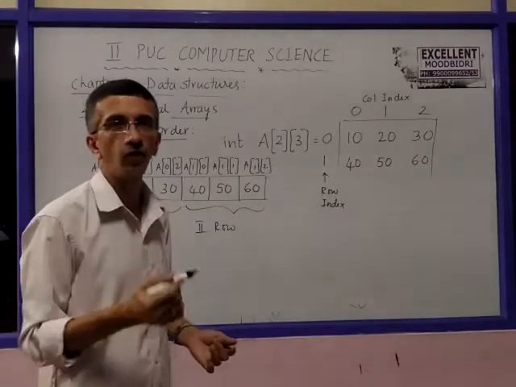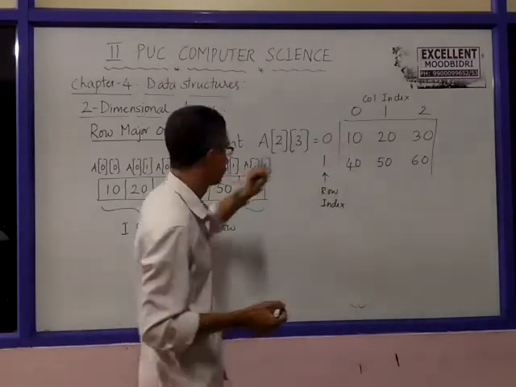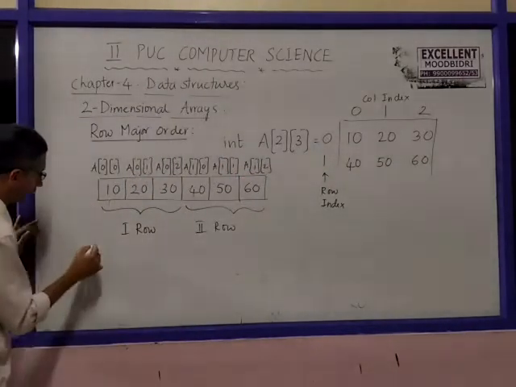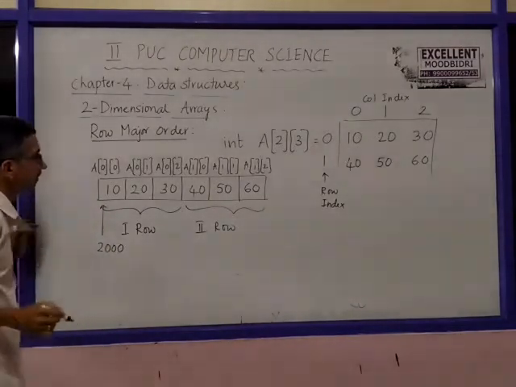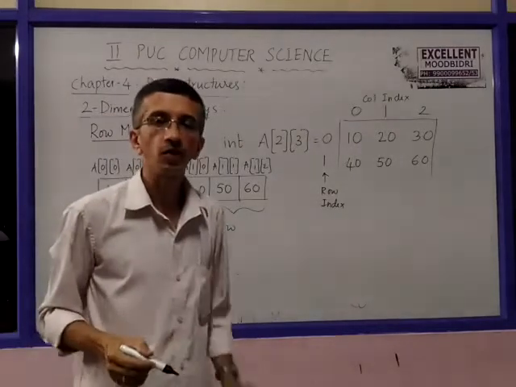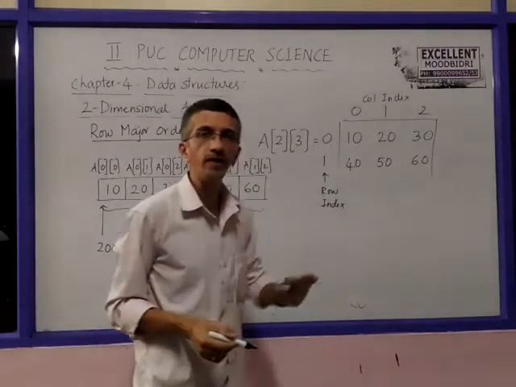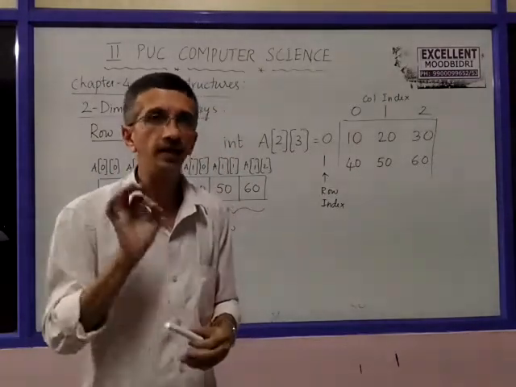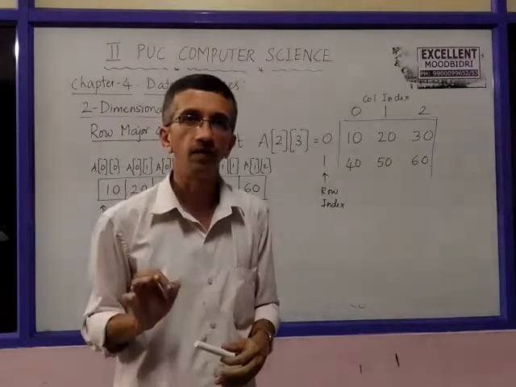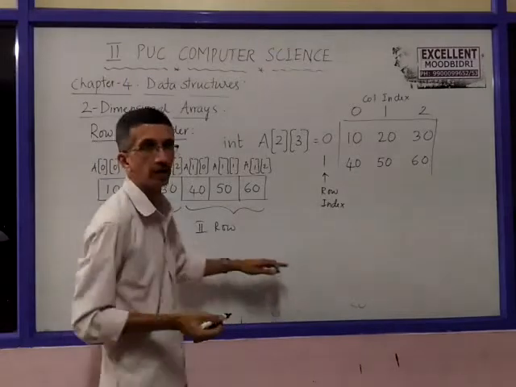Now suppose, how to find out the location of any item based on this? There is a formula for this. Let us say the first item of the array is stored at the memory location, suppose 2000. This is the memory location of the first item of the array, this one, 10. We can find out the memory address of any given item in row major order according to a formula. I write the formula here.